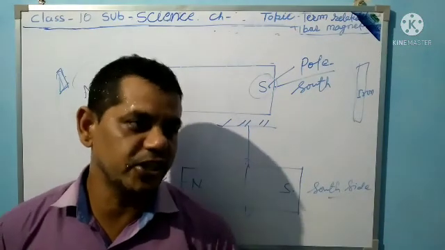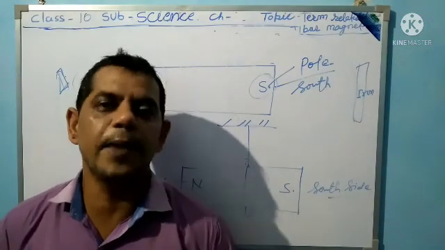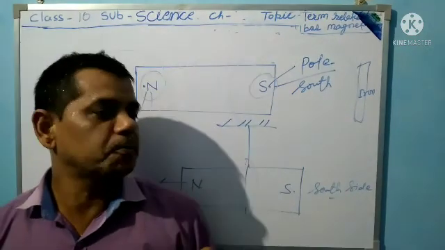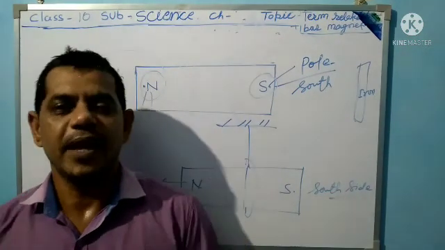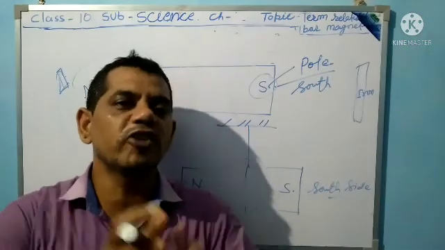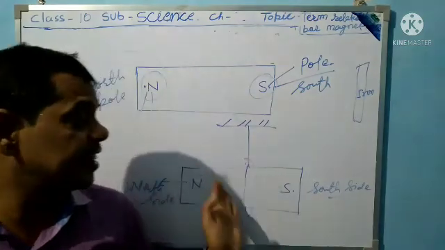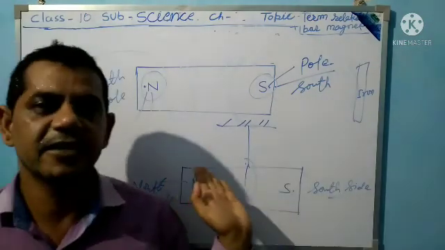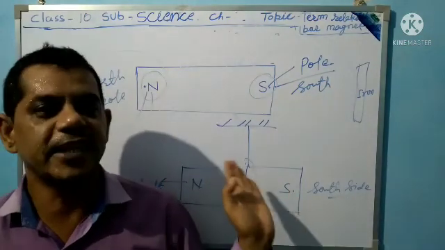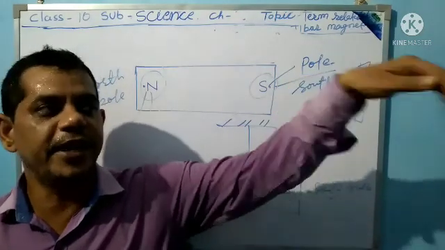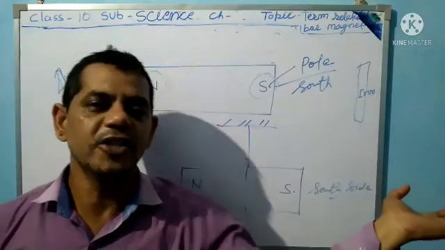In previous classes you read about magnets and their properties. When two magnets have the same poles, north and north, they repel each other, and south poles also repel each other. A bar magnet suspended by a thread moves north and south.